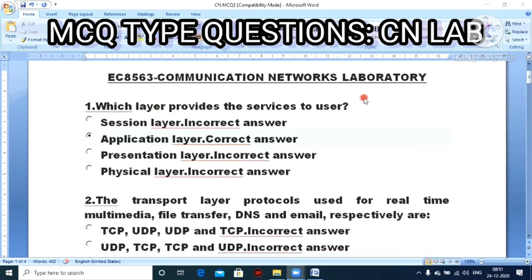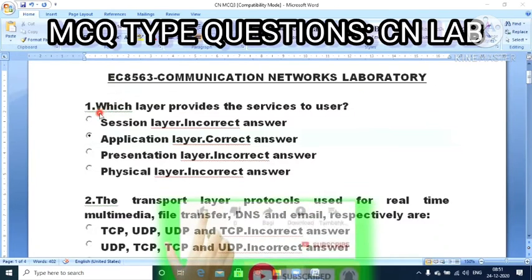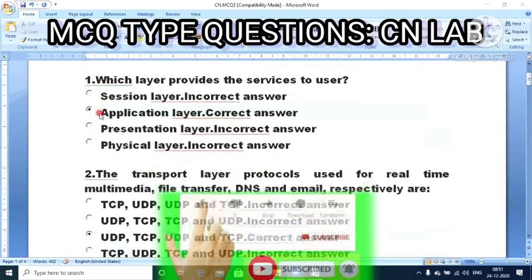Today, in this lecture, we will learn about MCQ type questions on EC 8563 Communication Networks Laboratory. Let us enter into the first question.